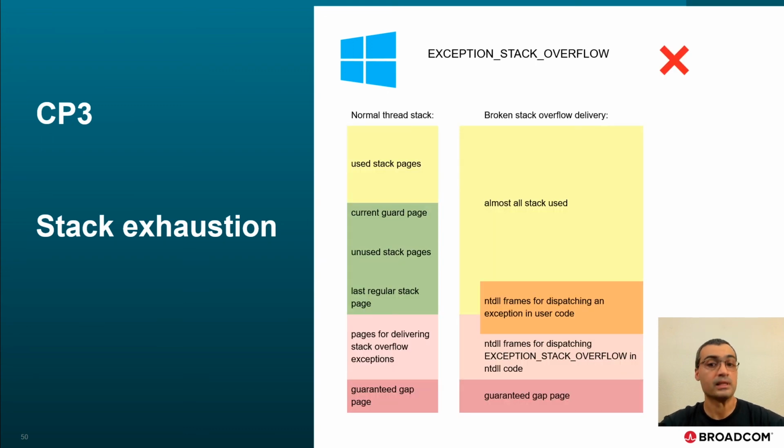And here's why. This is like a normal thread stack. We have some stack pages used, then a part that is unused. This is the guard page here. And the red zone are the pages that get mapped only when we actually need to deliver a stack overflow exception. Now let's assume that our program almost exhausted the regular stack.